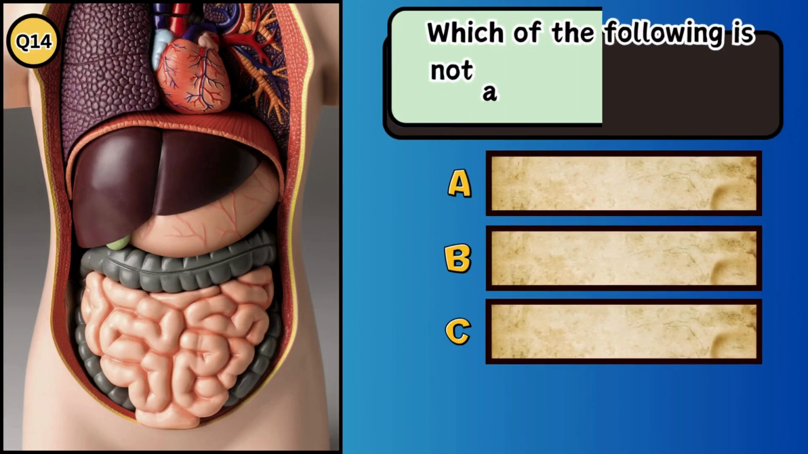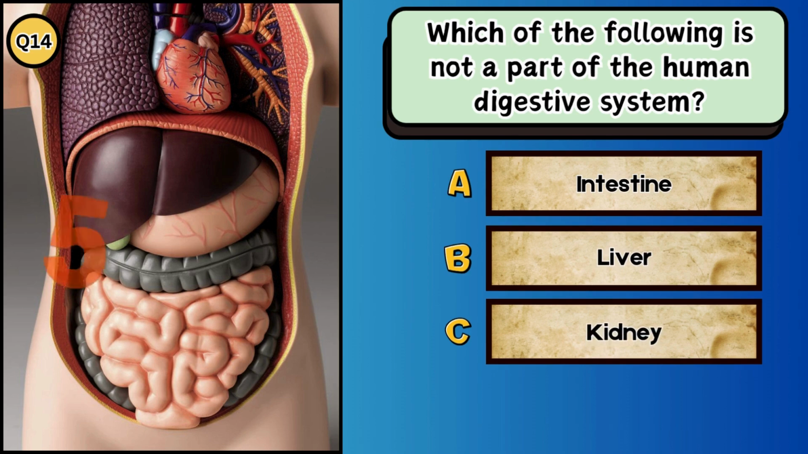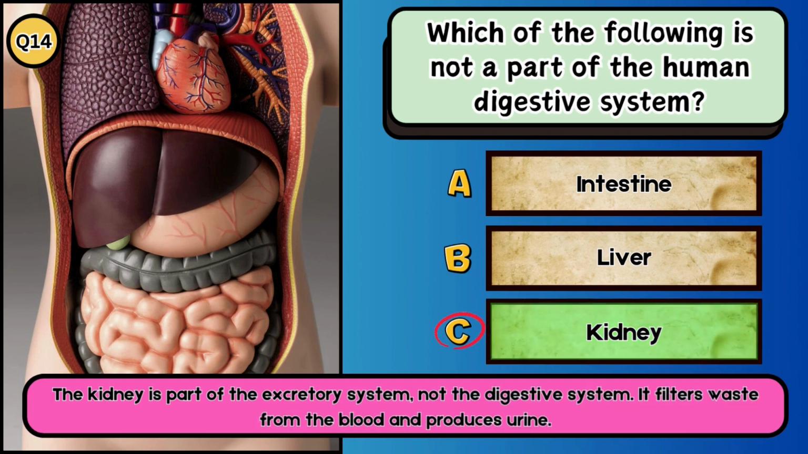Which of the following is not a part of the human digestive system? A. Intestine. B. Liver. C. Kidney. The answer is C. Kidney. The kidney is part of the excretory system, not the digestive system. It filters waste from the blood and produces urine.